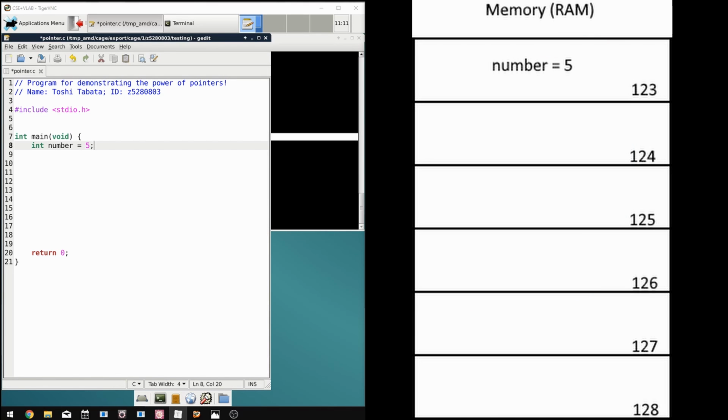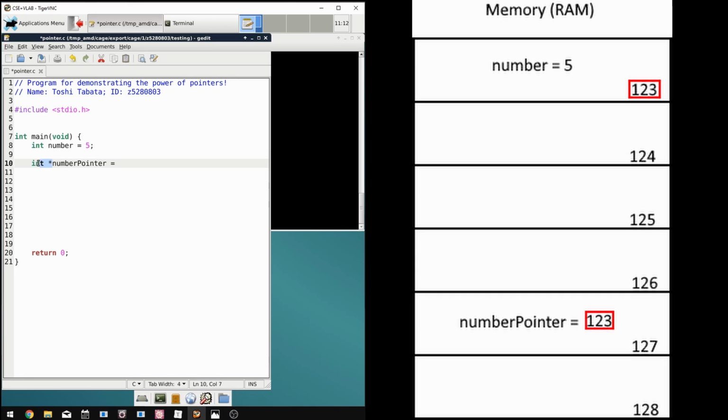A pointer is a variable, so it also gets stored in memory. But instead of being assigned a number, like our previous variable, it is assigned a memory address. For example, we'll use the address of a number variable. In C, a pointer's type is declared with a type, then an asterisk. In this case, we'll be holding the address of an integer, so it is declared with int star, and then we'll give it a name called number pointer. To be clear, int star is the type, and number pointer is the pointer variable's name.